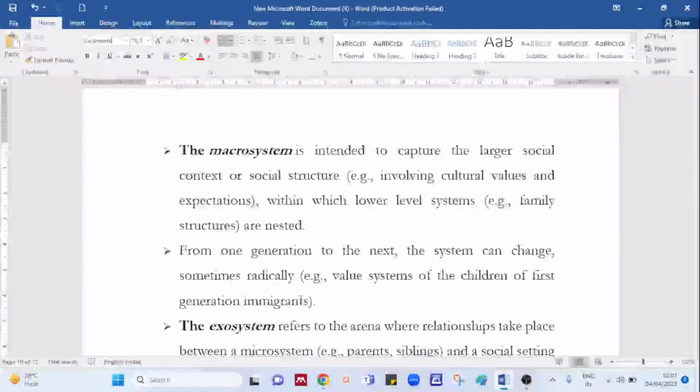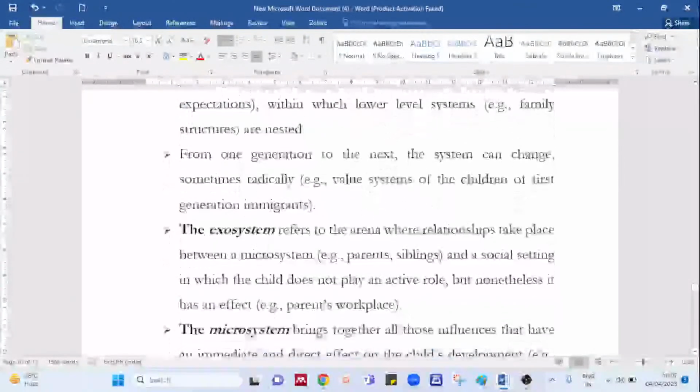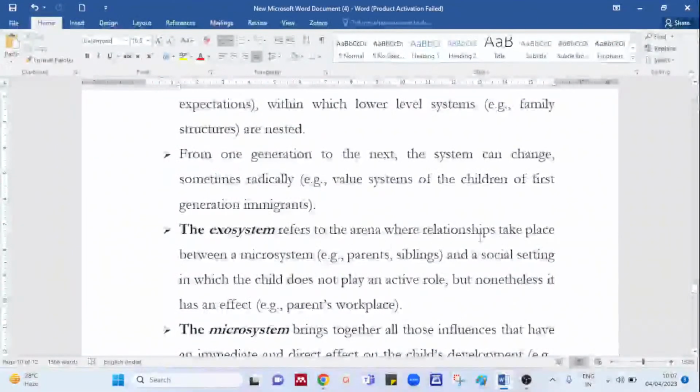Then when we move ahead, we get a second arena, that is the exosystem. Now this exosystem refers to what? It refers to the relation which takes place between a microsystem and the social setting. Now when I talk about this, it talks about the microsystem, no? So it takes into consideration your social environment in which the youngster is not present. Like for example, it is within the family, within the parents, within the siblings.